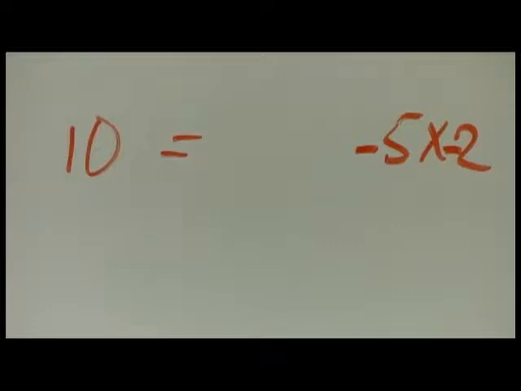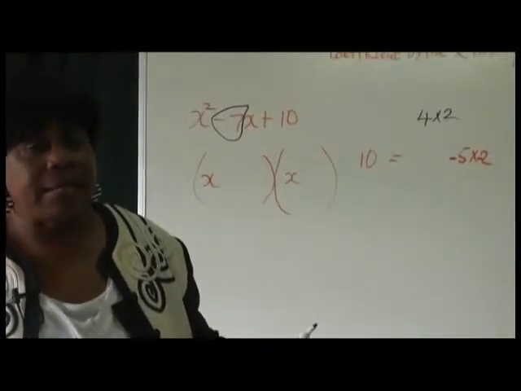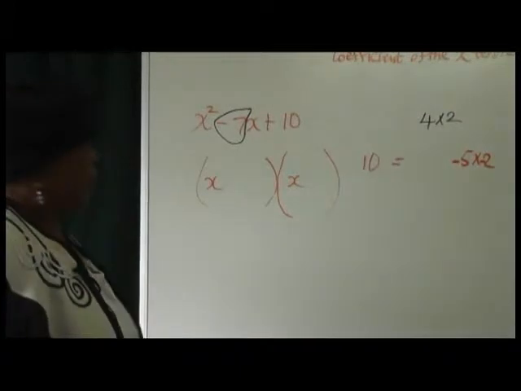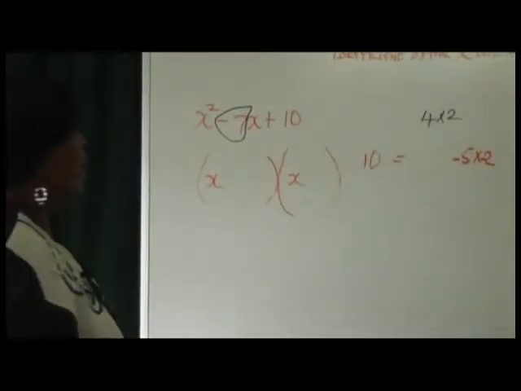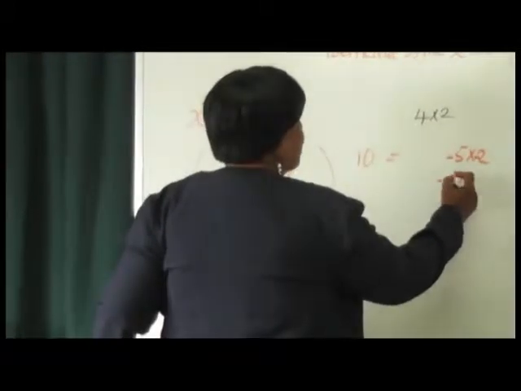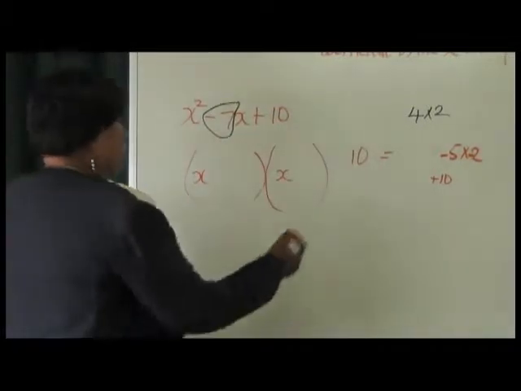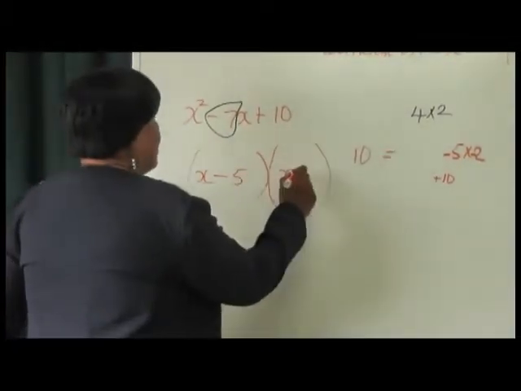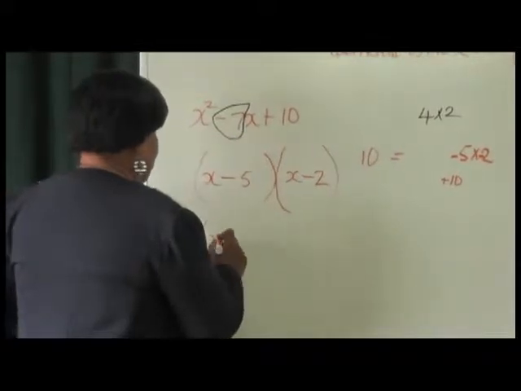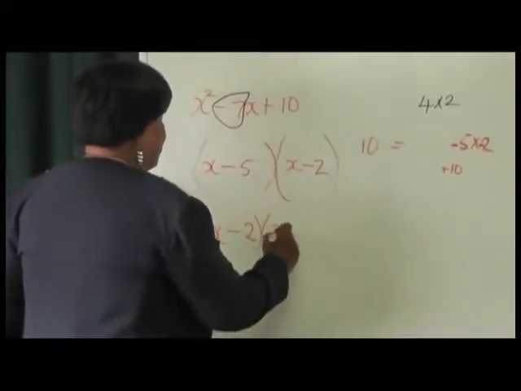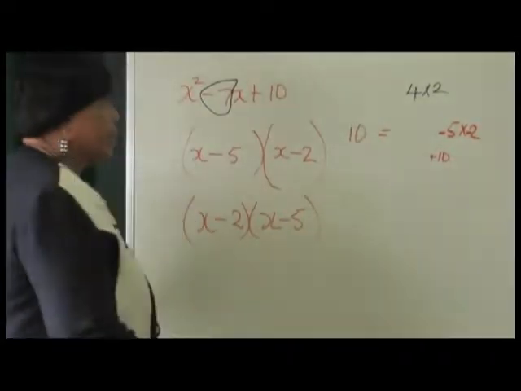So, having done that, negative 5 times negative 2. How can we get back what we started with? A positive 10. So we go back in our brains again and we say a negative times a negative is a positive. So we know, we're safe, man. So we'd be saying a negative times a negative here would give us our positive, and 5 times 2 would give you your 10. All right, so we know, good to go. So negative 5 and negative 2. And if somebody wrote that it is x minus 2 times x minus 5, it is still correct.